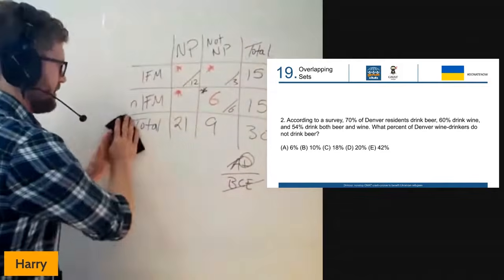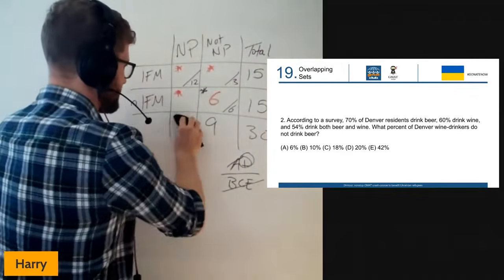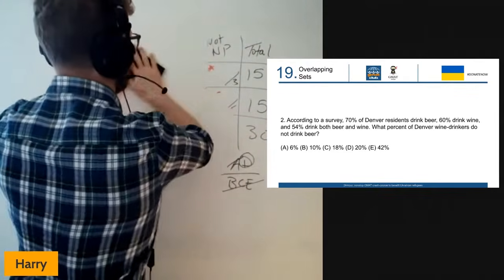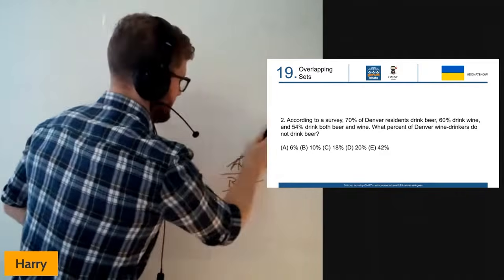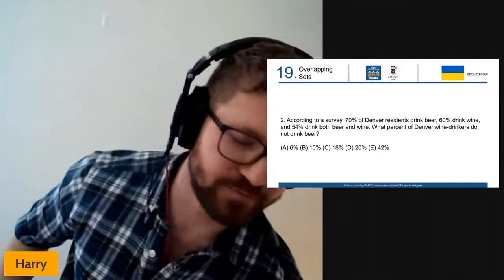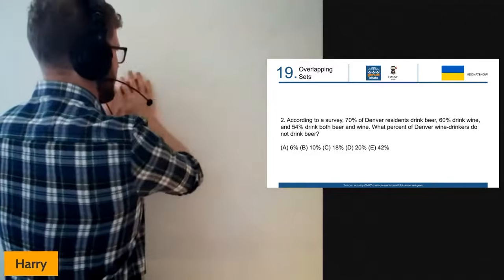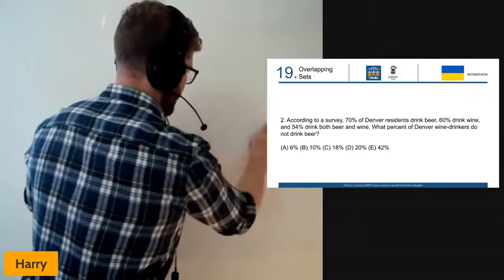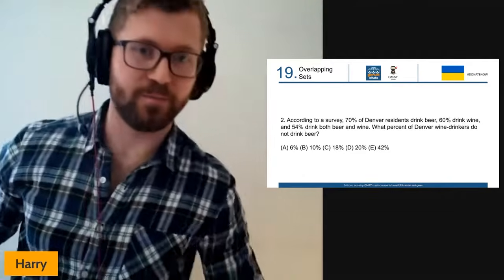All right, so while I get rid of this, this question demonstrates one of the great things about overlapping sets questions, in that one of the things that students worry about is they've often got a lot of text in them. Again, a lot of text in a word problem question, people tend to want to rush them.